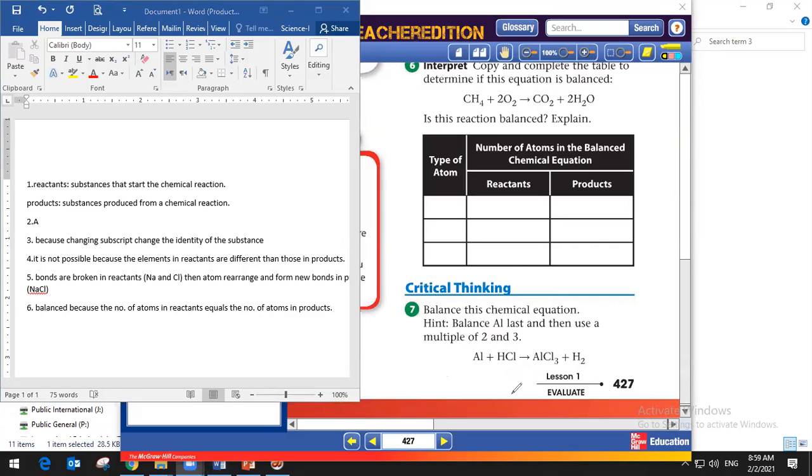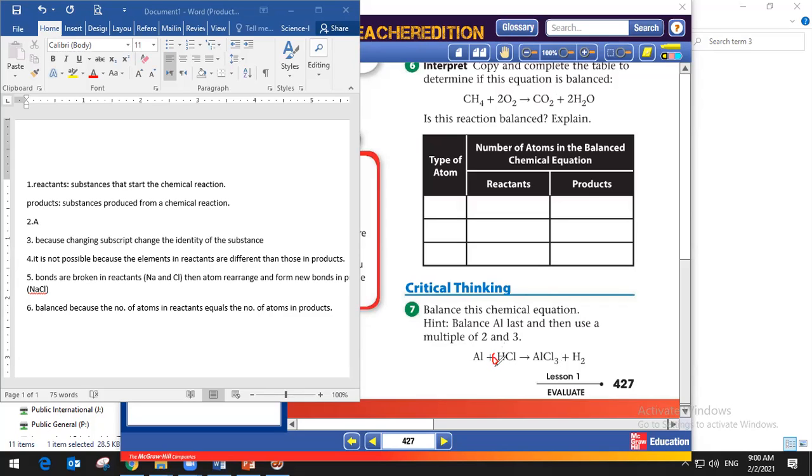Yes, one aluminum here and one aluminum here. Hydrogen here, 2. So what should we do? Put 2 as a coefficient. If I put 2 as a coefficient here, is it going to be balanced? Let's see. Chlorine here will be 2, but here chlorine is 3. So what should we do? 6, because it could be divided by 2 and by 3. Good. So we should make it 6 here.